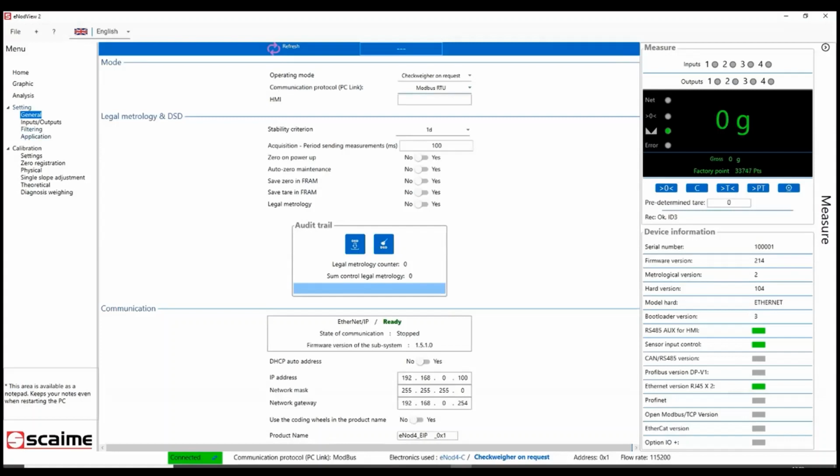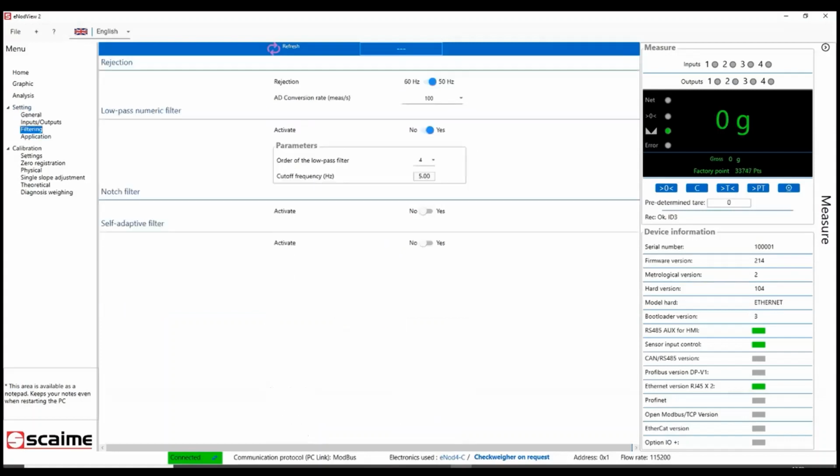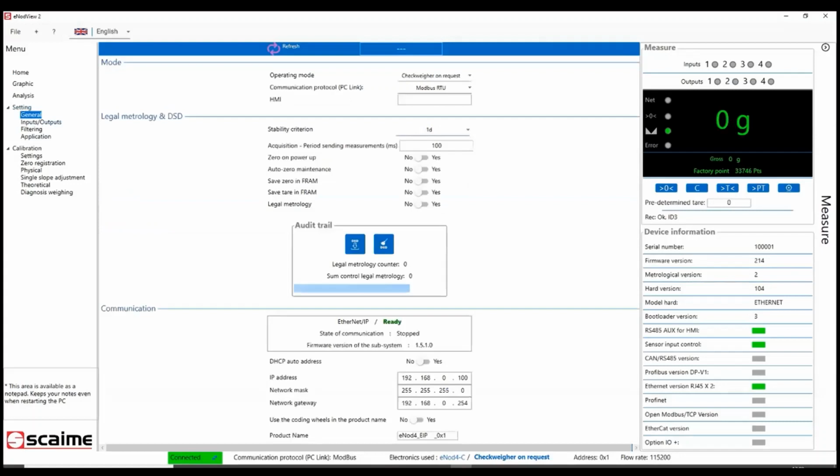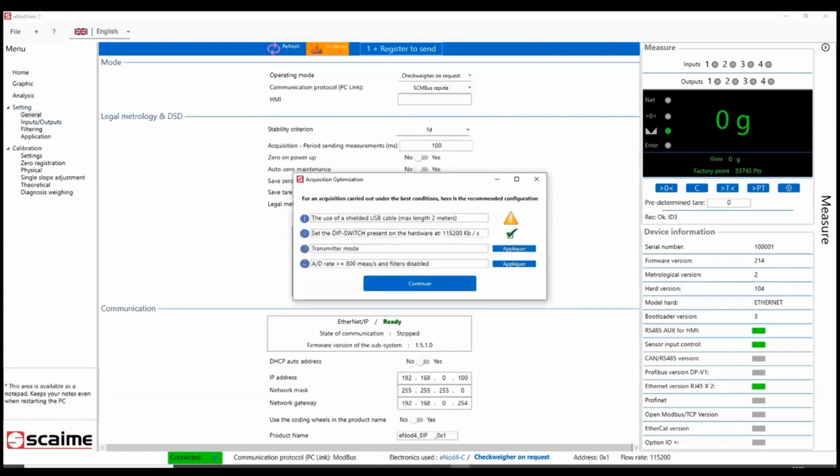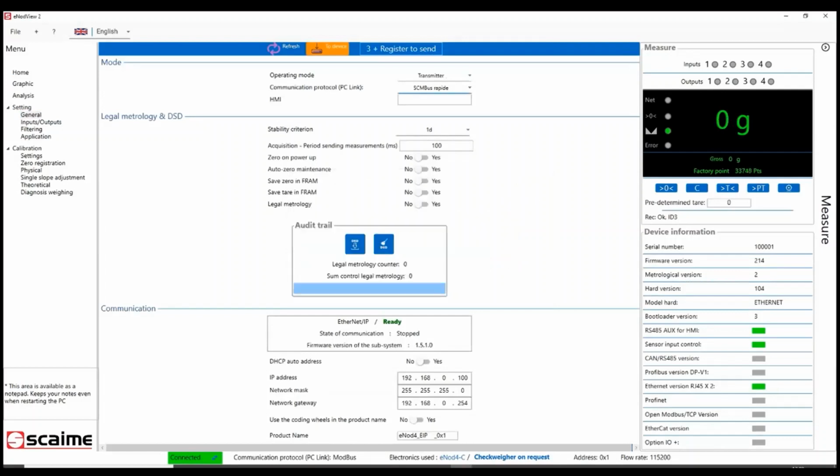Firstly, I will put its CAN bus rapid to increase the capacity of my link between the computer and my inode. When I put the CAN bus rapid parameter, InodeView2 asks me if I want to make a graphical analysis and gives me all the parameters for the graphical analysis. I click on apply on each of them, then I send it and I save in EEPROM.